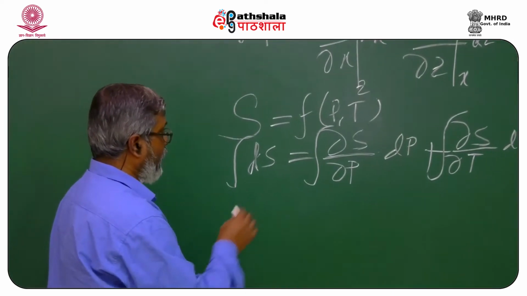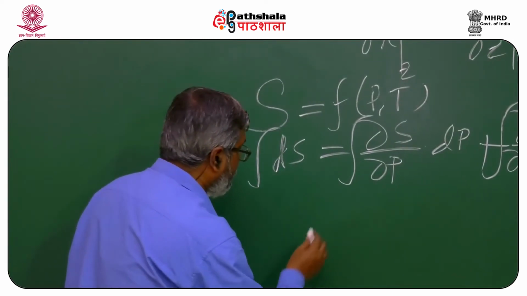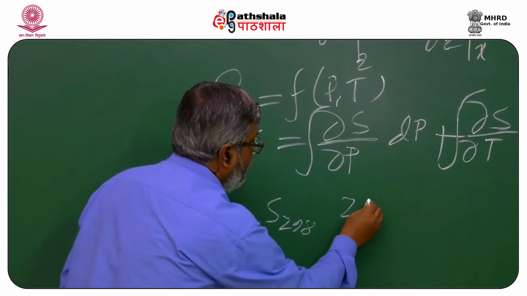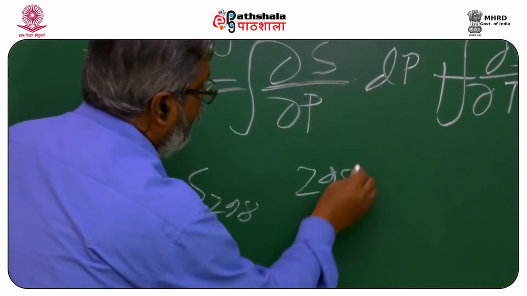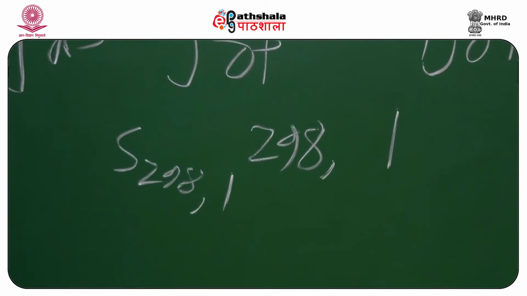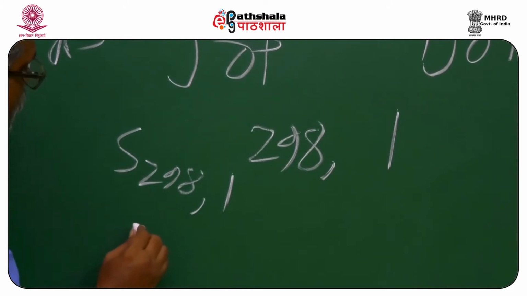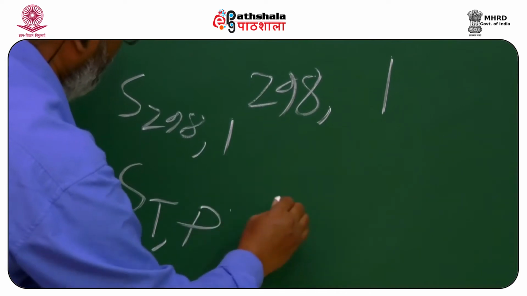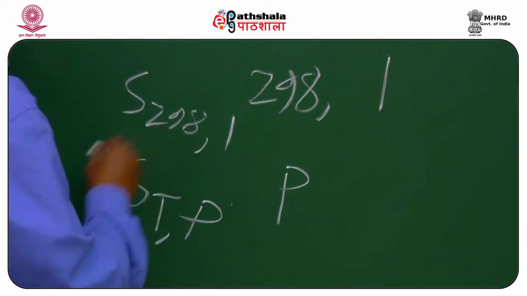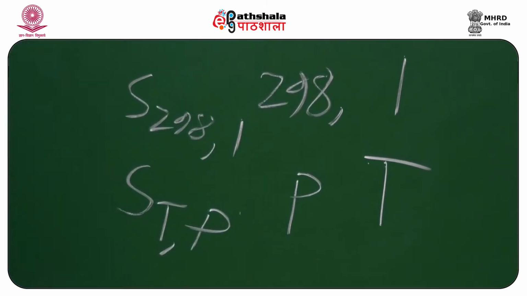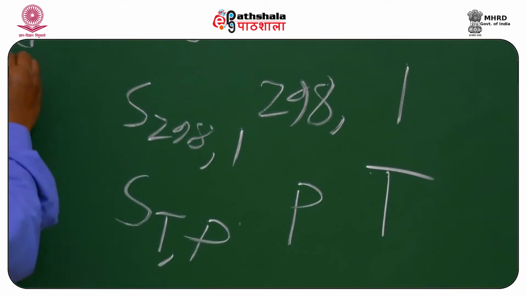Let us presume that the boundary condition is S298, when the temperature is 298 and the pressure is 1 bar. Let us presume that S(T,P) is the entropy when the pressure is P bar and the temperature is any temperature of my choice.